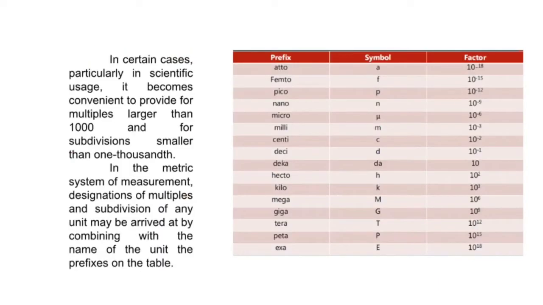In certain cases, particularly in scientific usage, it becomes convenient to provide for multiples larger than 1000 and for subdivisions smaller than 1000.